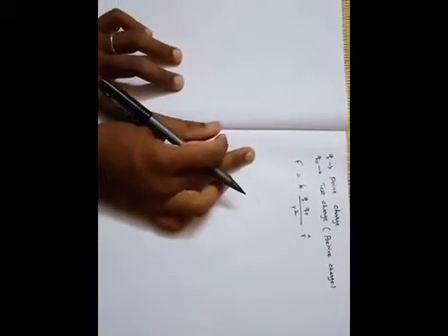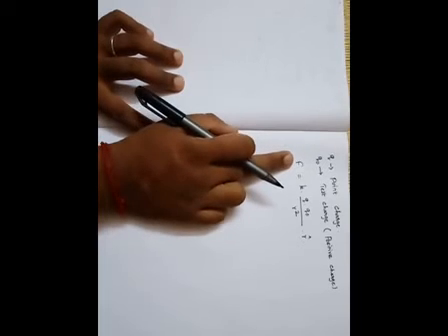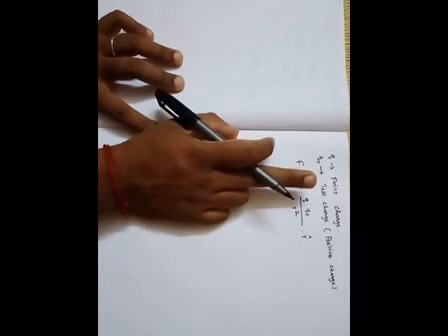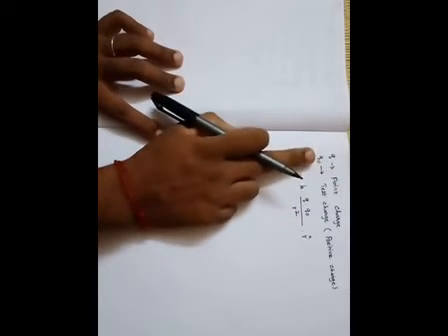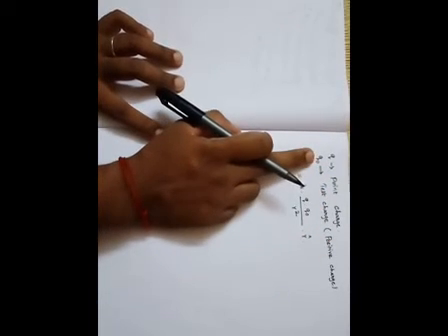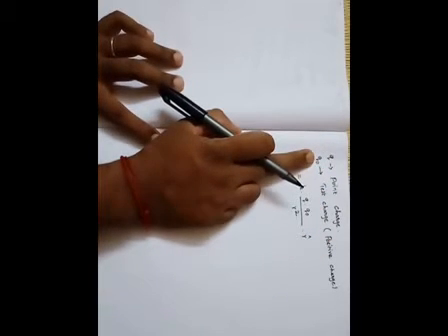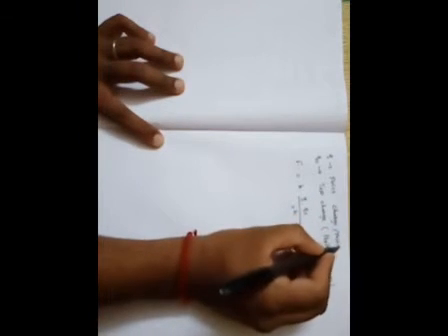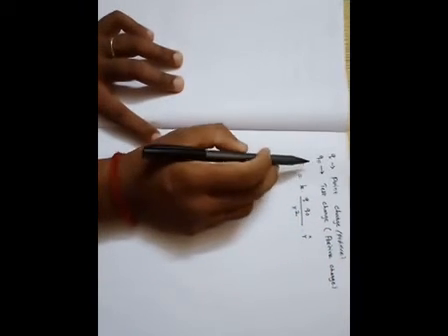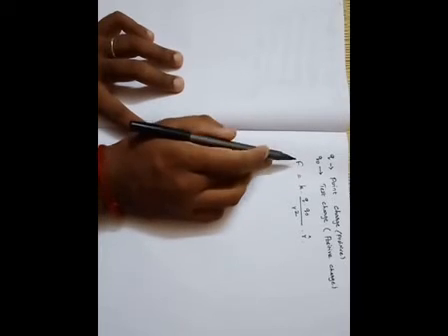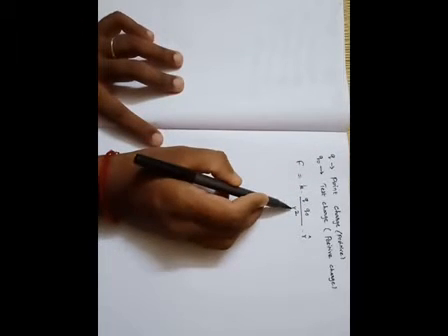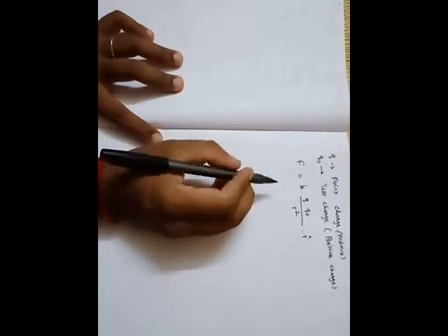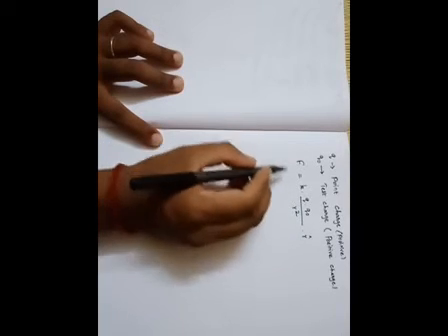This is the force experienced between the point charge and the test charge. The point charge is Q, the test charge is the positive charge Q naught, and the point charge is also positive, so a repulsive force is experienced. That repulsive force is calculated by F equals K Q naught divided by R square R cap.